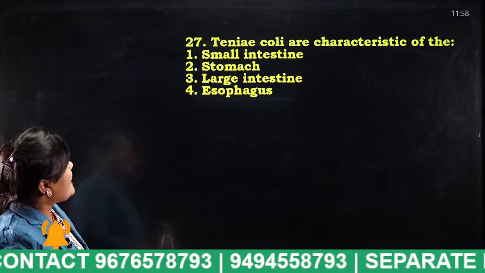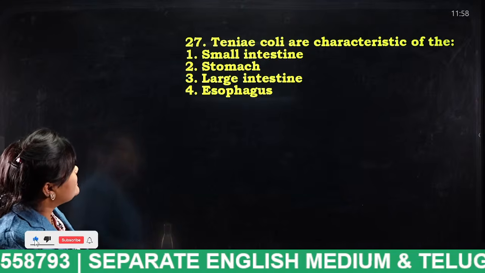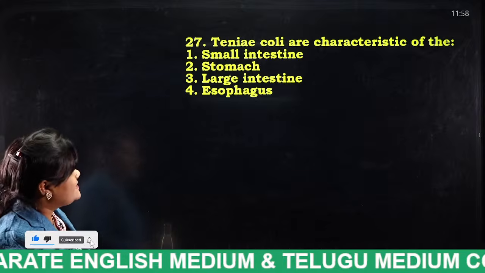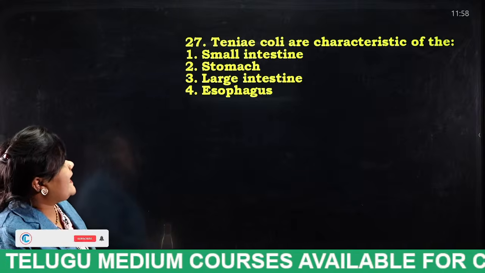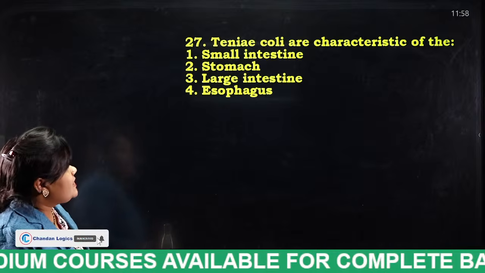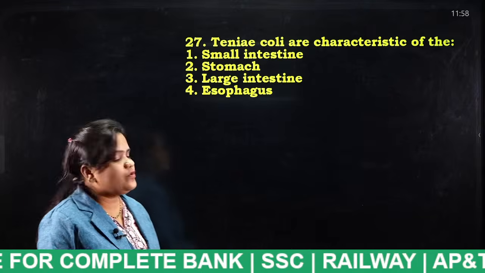Taeniae coli are characteristics of the small intestine, stomach, large intestine and esophagus. So tell me students, taeniae coli are characteristics of what? Small intestine, stomach, large intestine, esophagus.